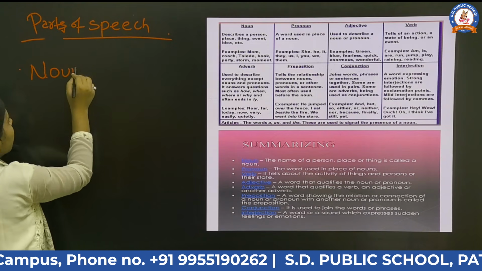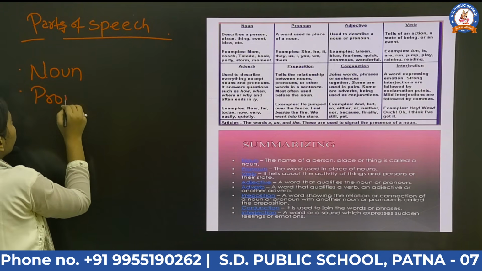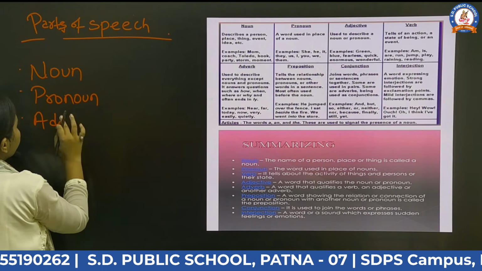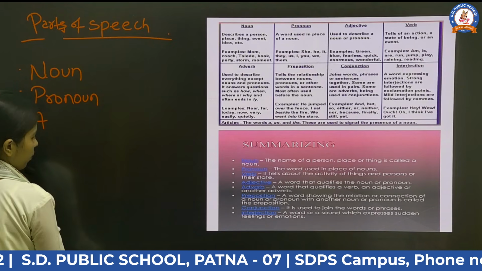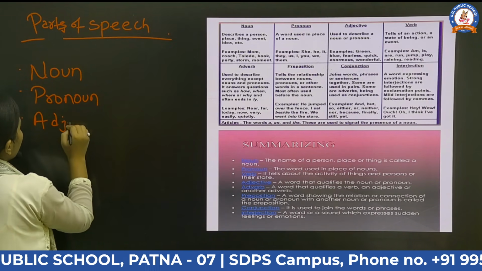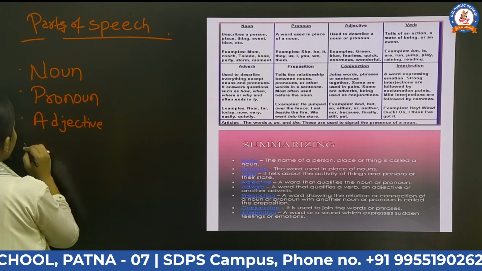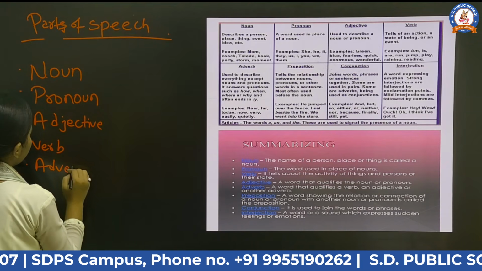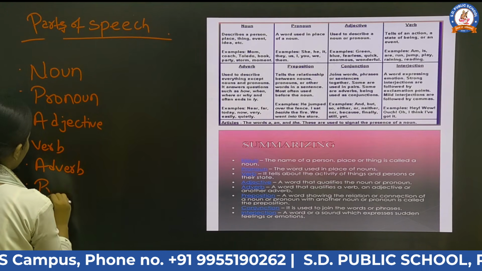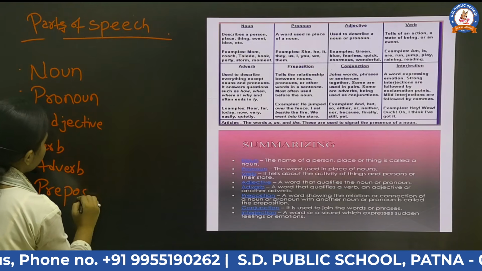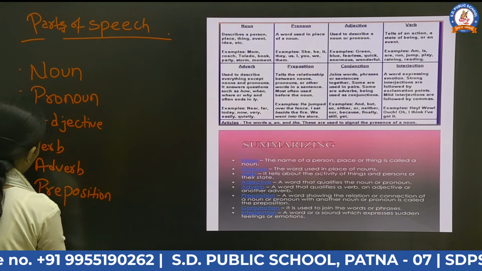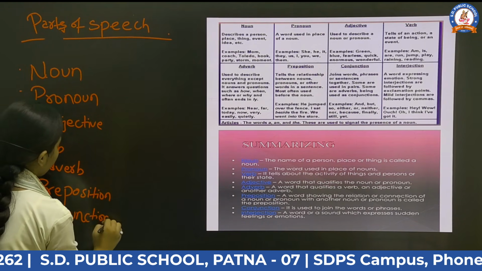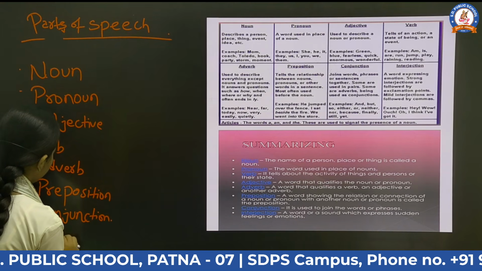Noun, pronoun, adjective, verb, adverb, preposition, conjunction, and last one is interjection.